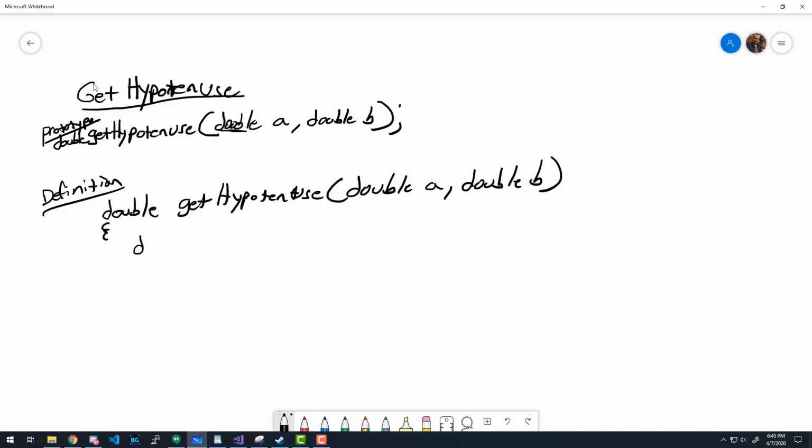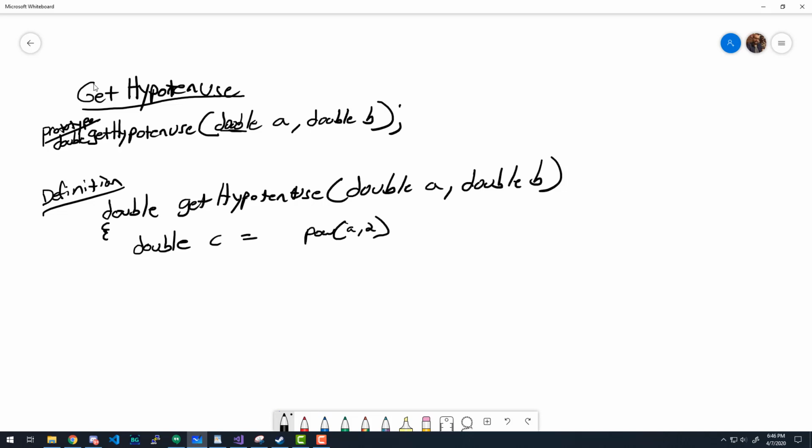So let's declare our double C equals. How can we do A squared? The pow function, that's acceptable. Let's do that. So what do I put in here? A comma 2.